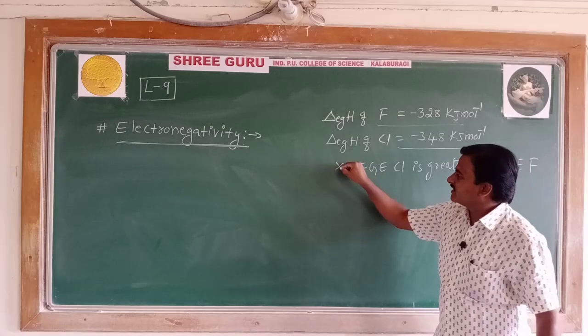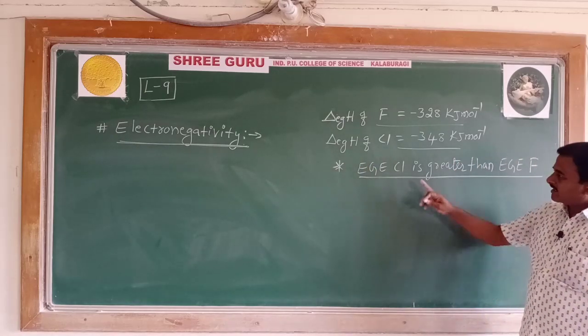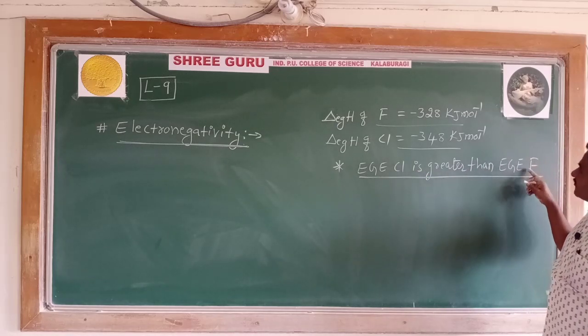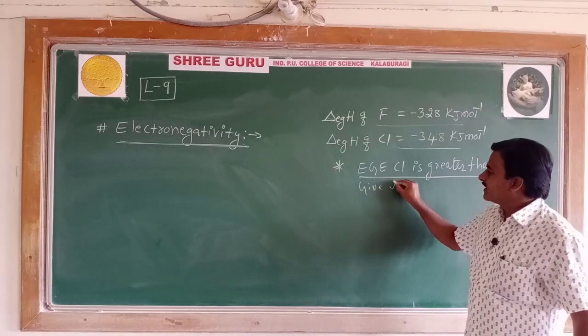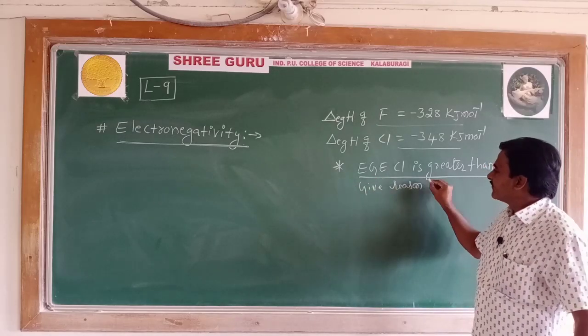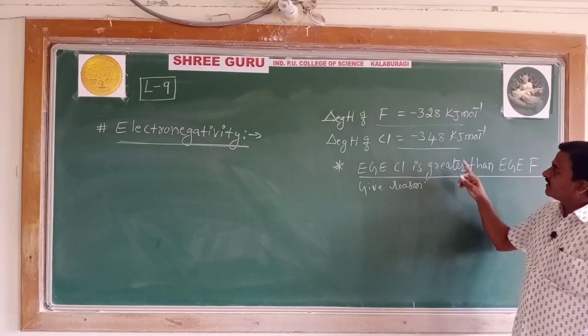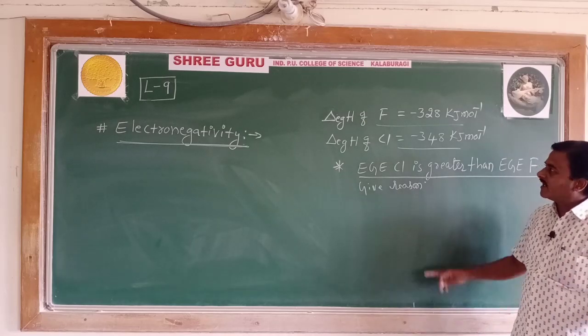The question was asked in this form. Electron gain enthalpy of chlorine is greater than the electron gain enthalpy of fluorine. Give reason. What is the electron gain enthalpy value of fluorine? Minus 328. And what is the electron gain enthalpy of chlorine atom?